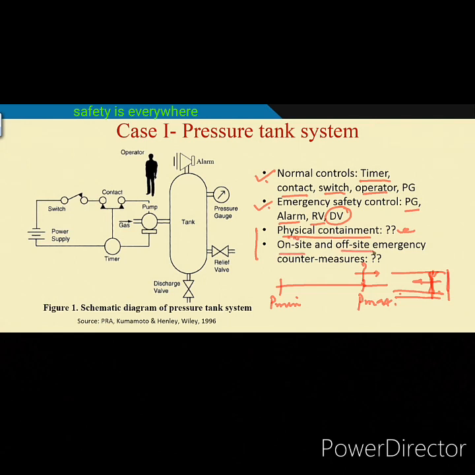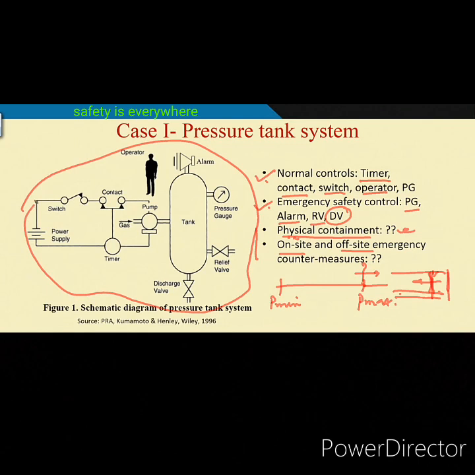Now, on-site and off-site countermeasures is another issue which is very important. What are on-site and off-site countermeasures? Suppose this is my plant. There are many people working here. If anything happens here, then what are the measures? When an accident has taken place, a tank rupture has taken place, what measures do you have so that you will save the people and save the property? Those measures are on-site, meaning where the accident has taken place.